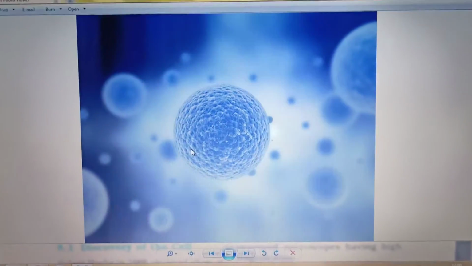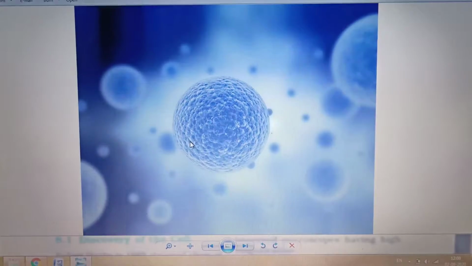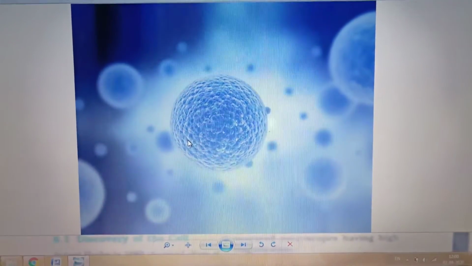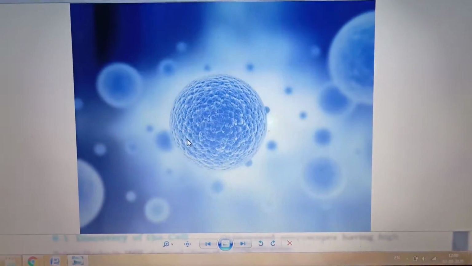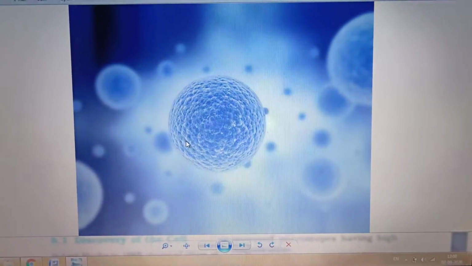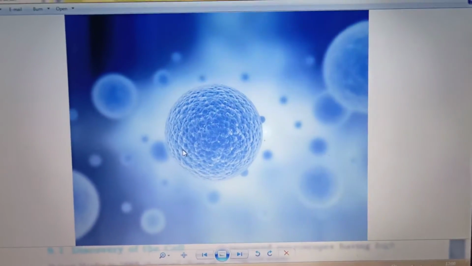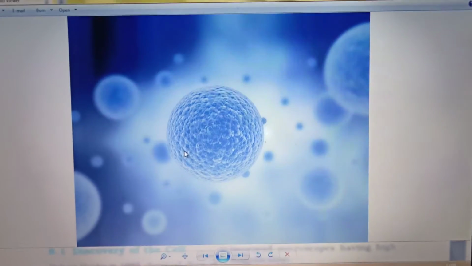Here you can have a picture of the cell. They are microscopic, so they are made up of cells, and your body is made up of millions of cells. That is what you are going to see about the importance of cell. Cell is a structural unit of an organ.